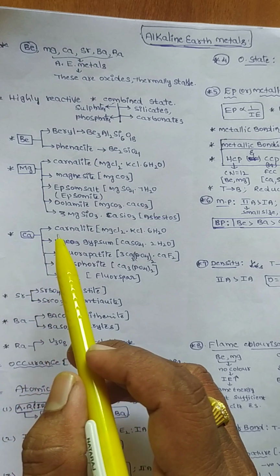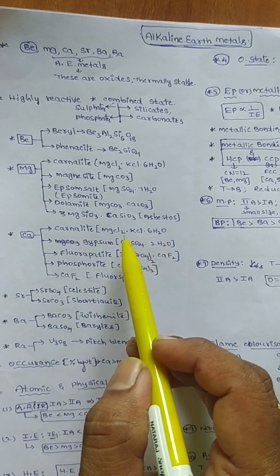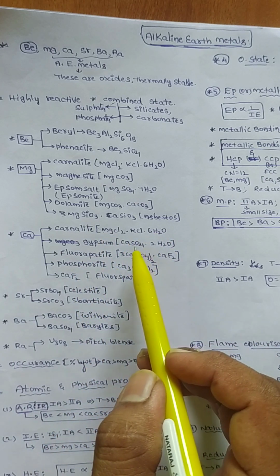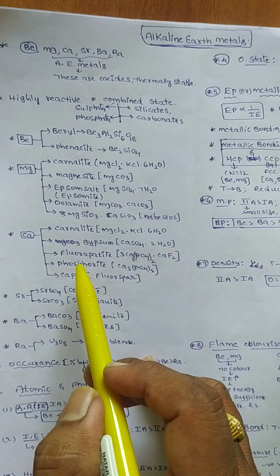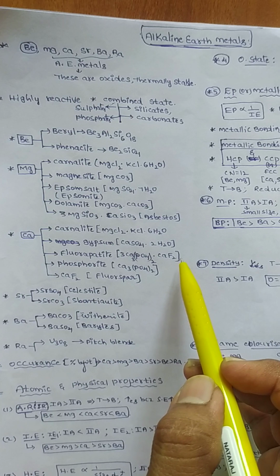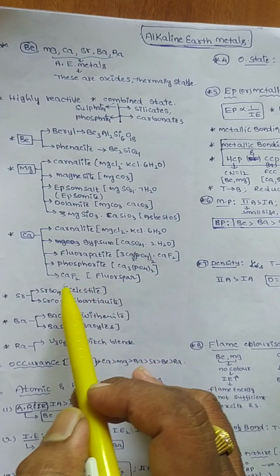Next, calcium in the earth crust. It is available as carnallite. The formula is this one, with 6 water molecules. Gypsum contains calcium sulfate with 2 water molecules. Fluoroapatite is calcium phosphate with calcium fluoride, and fluorospar is calcium fluoride.